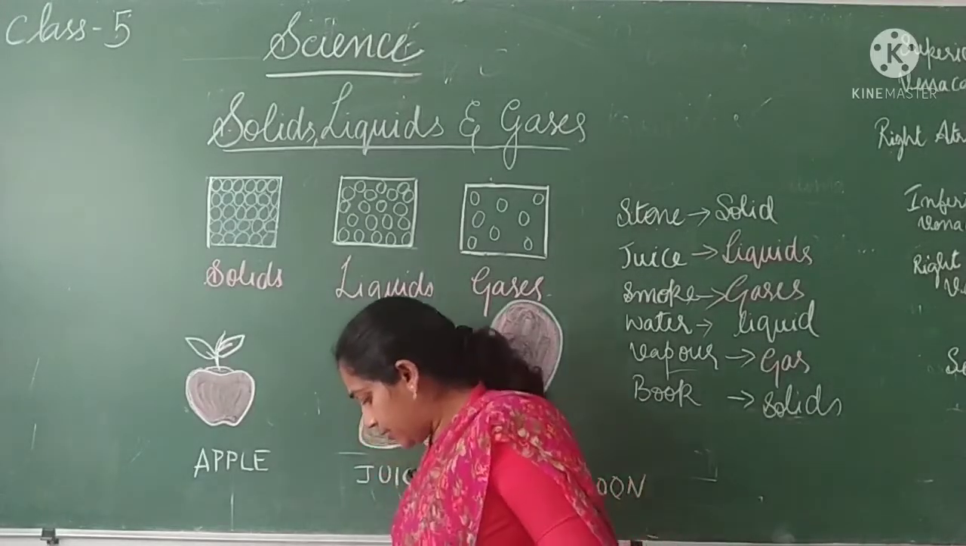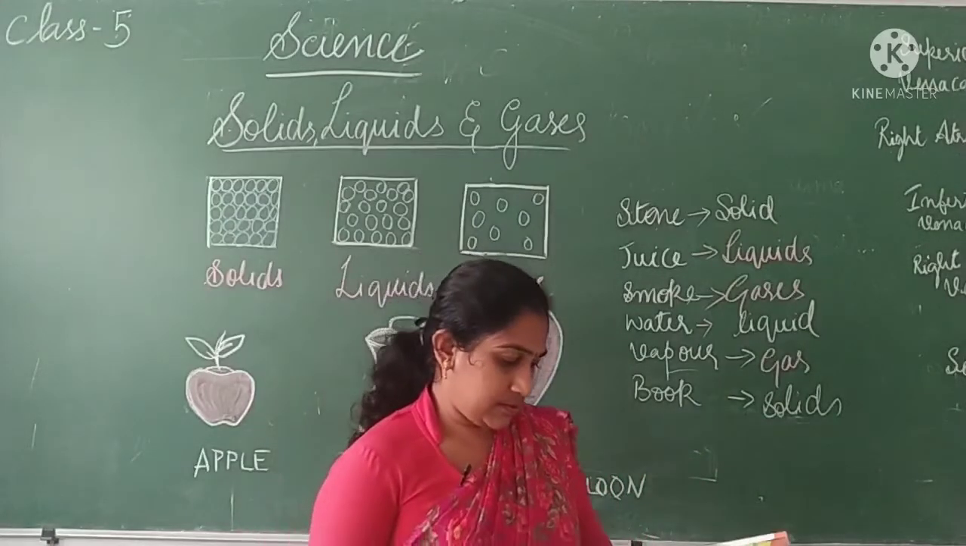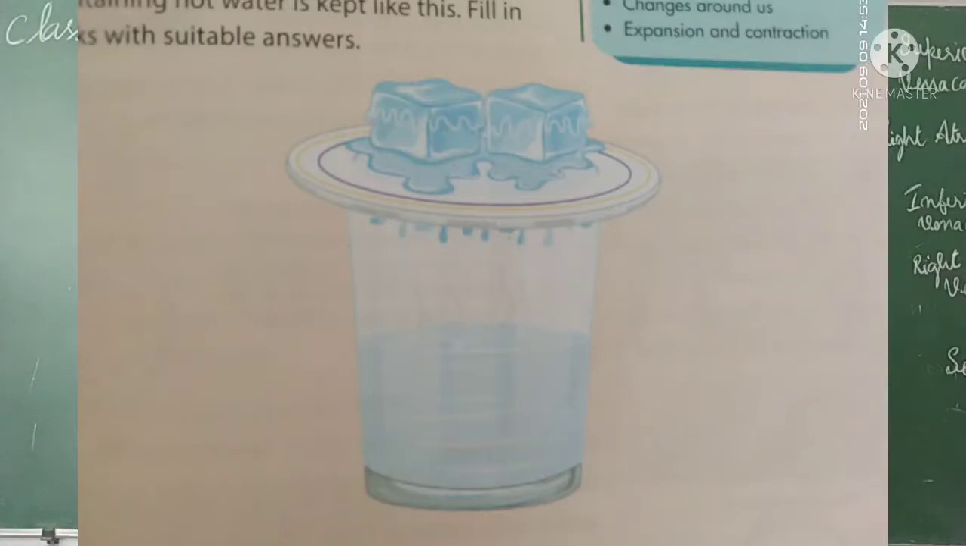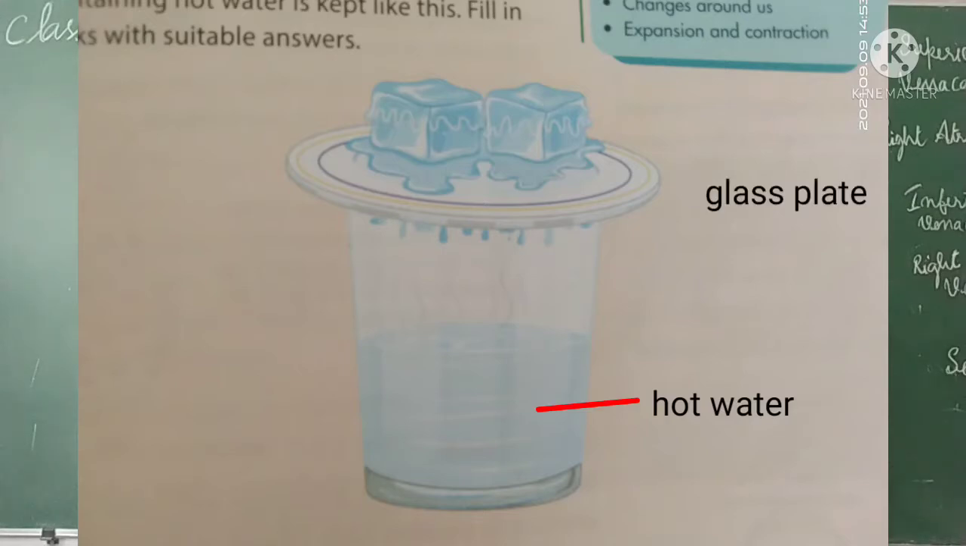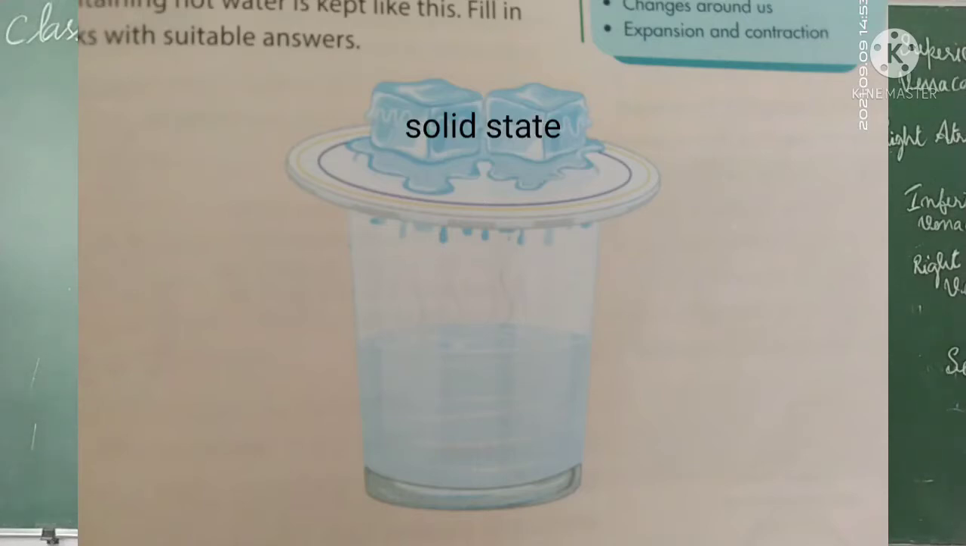So here in your reader, on page number 47, they have given a picture. They are showing a tumbler into which they have poured hot water. Above that they have kept a plate, and above the plate they have kept some ice cubes. So you know what shape ice cubes have? It has a cube shape, right? So it is solid. It has a particular shape, so which state is it in? It is in solid state.